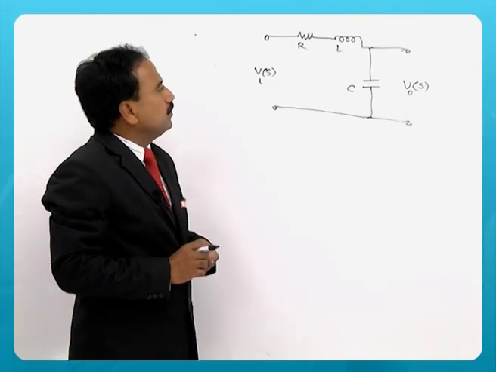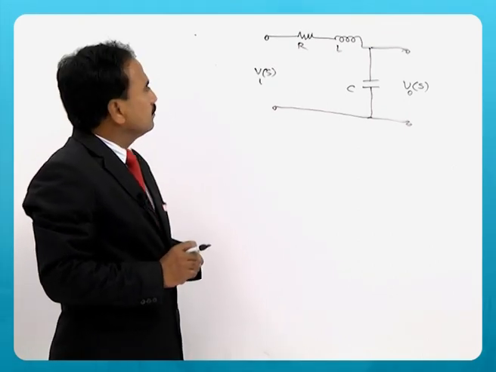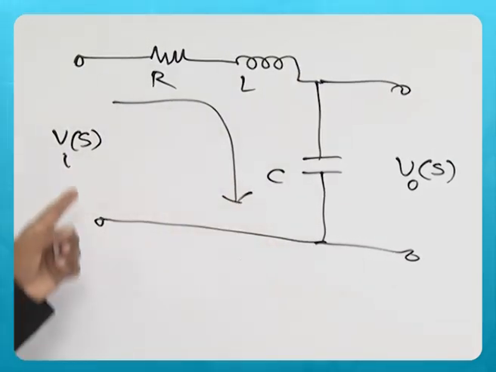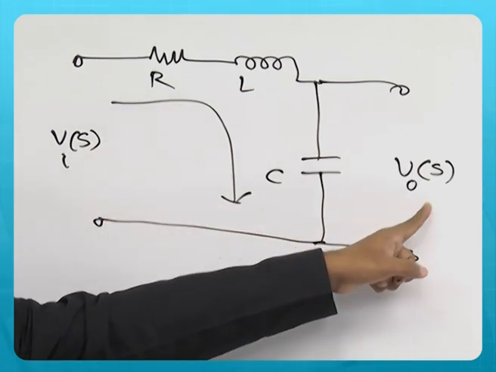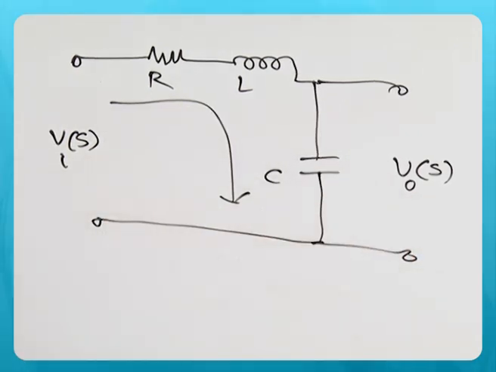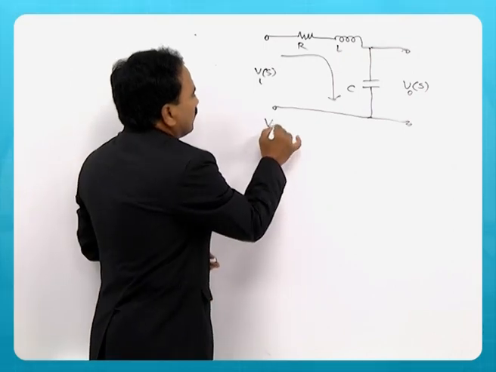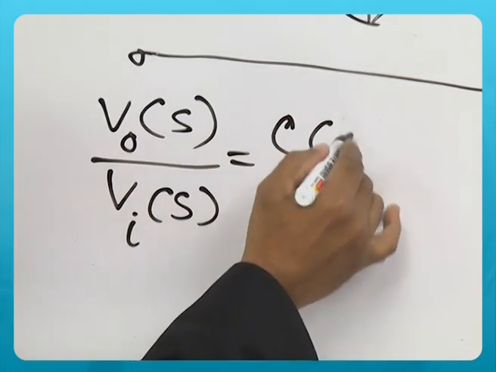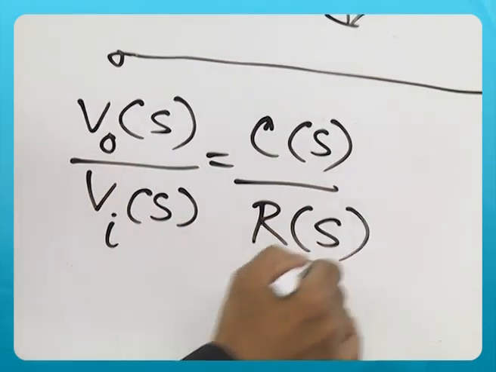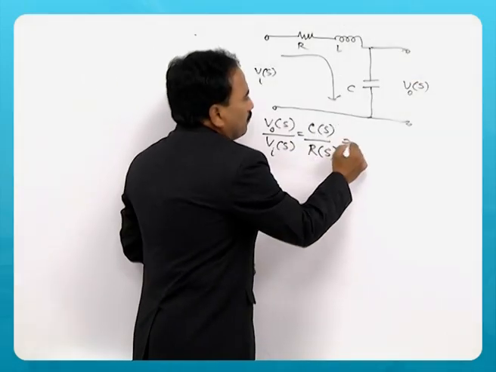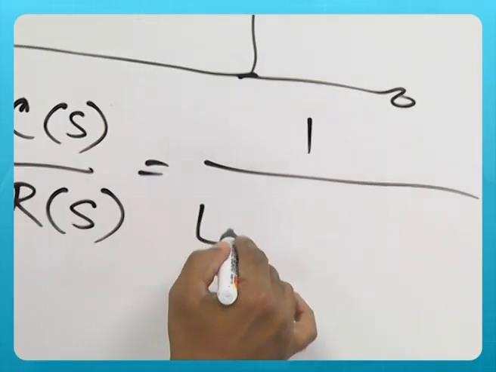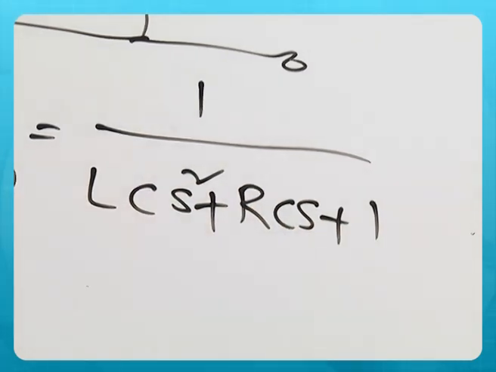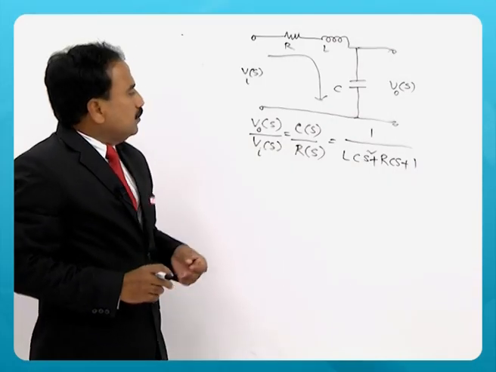Now, if I want to know the transfer function of this electrical system, I can write the equation by using KVL for this loop and also the output equation in terms of the capacitor. So, I get the transfer function V0 of s by V of s. Generally, it is represented by C of s by R of s. I will get it as 1 by LCs square plus RCs plus 1.